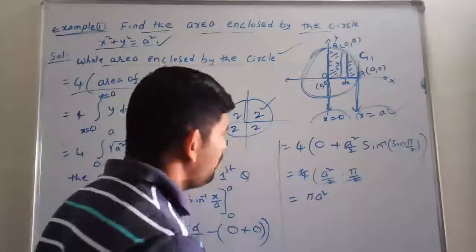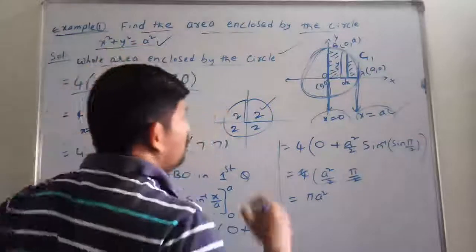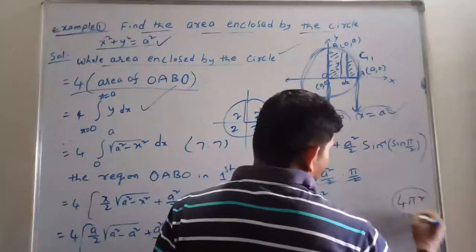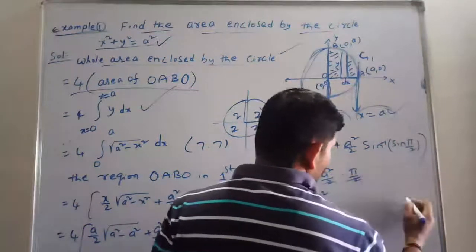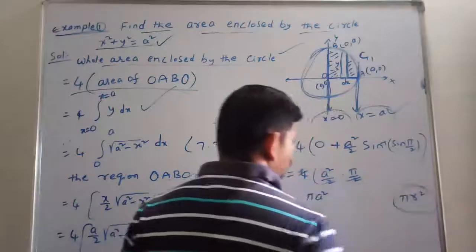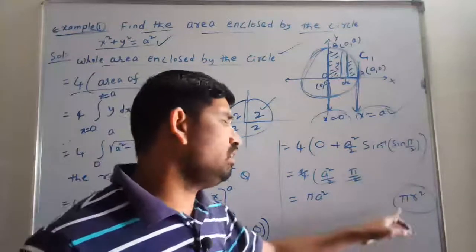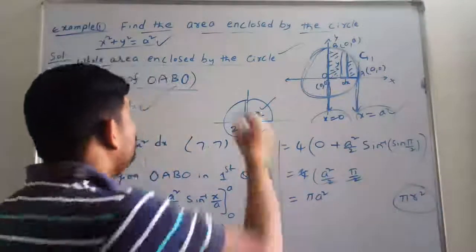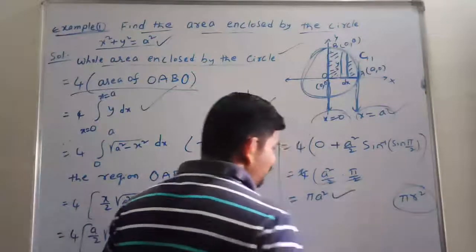Sir, we know that suppose we are taking the circle x square plus y square is equal to a square. Then what is the area actually? That is pi r square. Yes or no? The area is pi r square, where the radius is r. So we got the same answer here. In place of r we have a, that's why the solution pi a square is our answer.